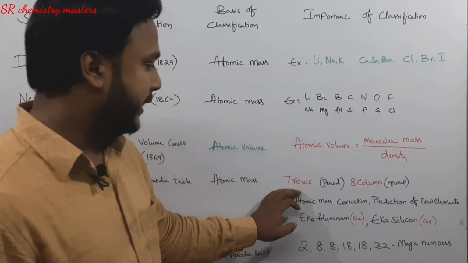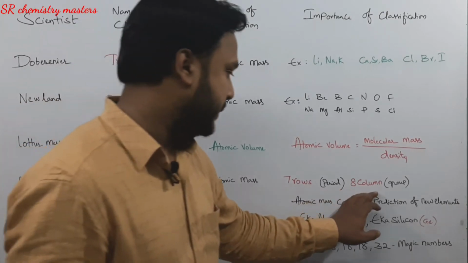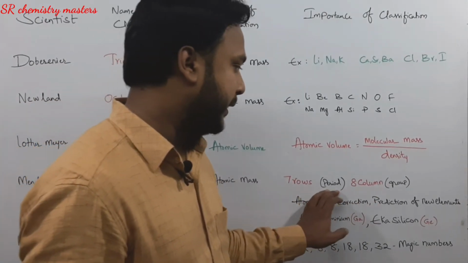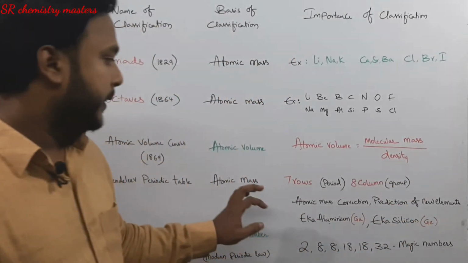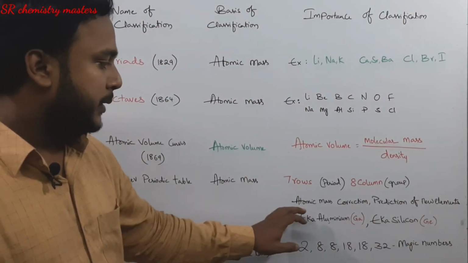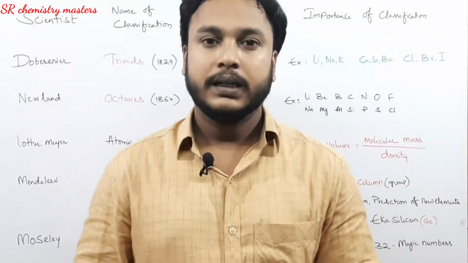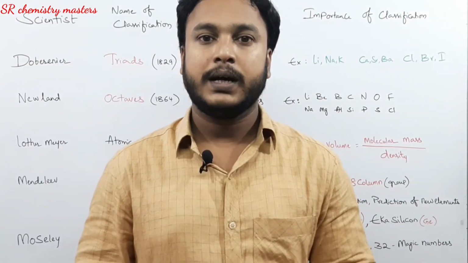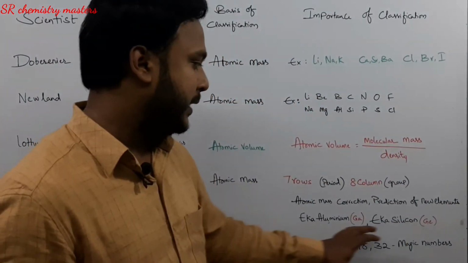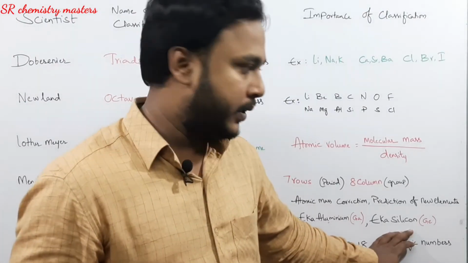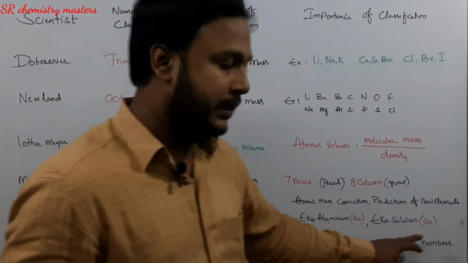Mendeleev classified the elements into 7 rows and 8 columns. Rows are considered as periods and columns are considered as groups. He corrected the atomic masses of the elements. He predicted the properties of undiscovered elements and named them Eka aluminium and Eka silicon, which are now known as gallium and germanium.